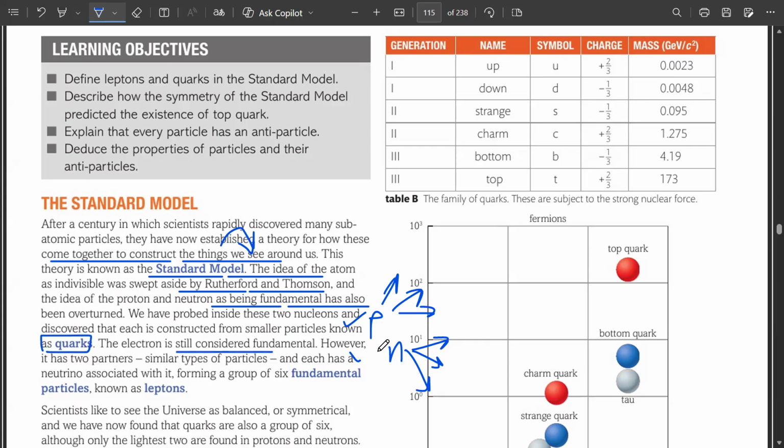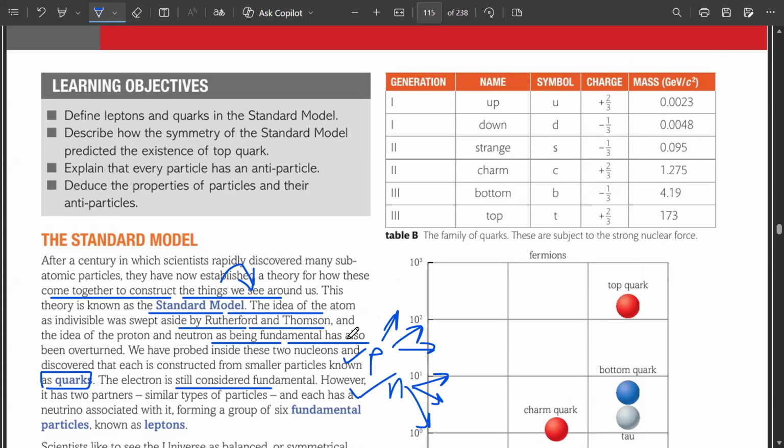Electron is still considered fundamental. What does the term fundamental mean? Cannot be broken down further, you can say. The electron is fundamental, it is absolutely basic and cannot be broken down. But protons and neutrons have been seen to break down into quarks. They have these smaller particles known as quarks.